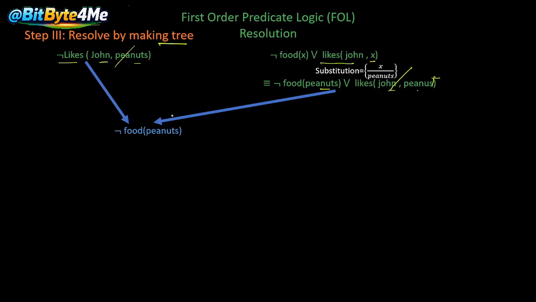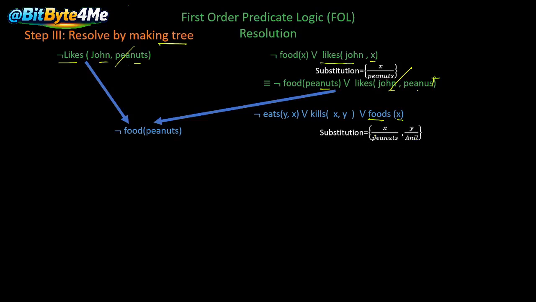Now find the expression which is opposite to not food(peanuts), that is, food(peanuts). In our expressions there is not eats(y, x) or kills(x, y) or food(x). This is positive and this is negative, so they will cancel out. But we have to make a substitution, x with peanuts and y with Anil.